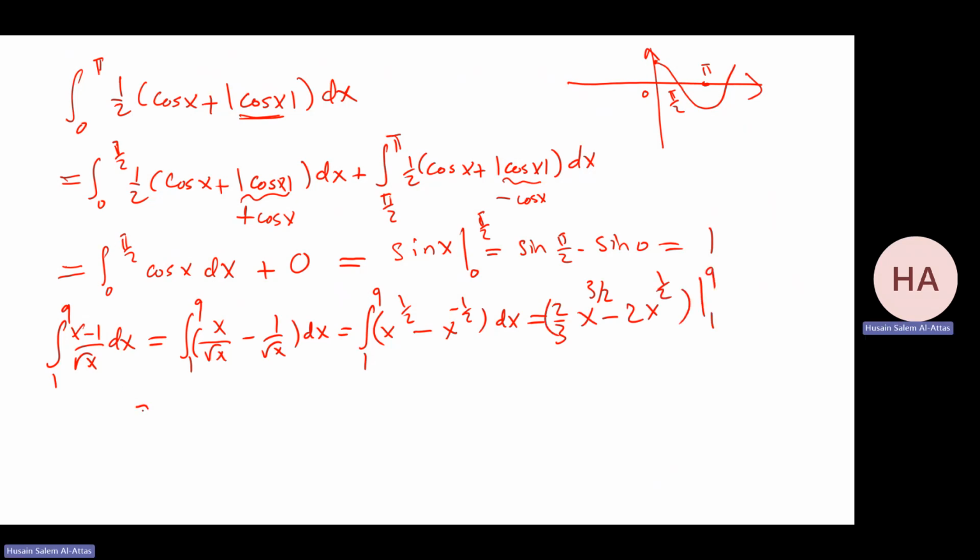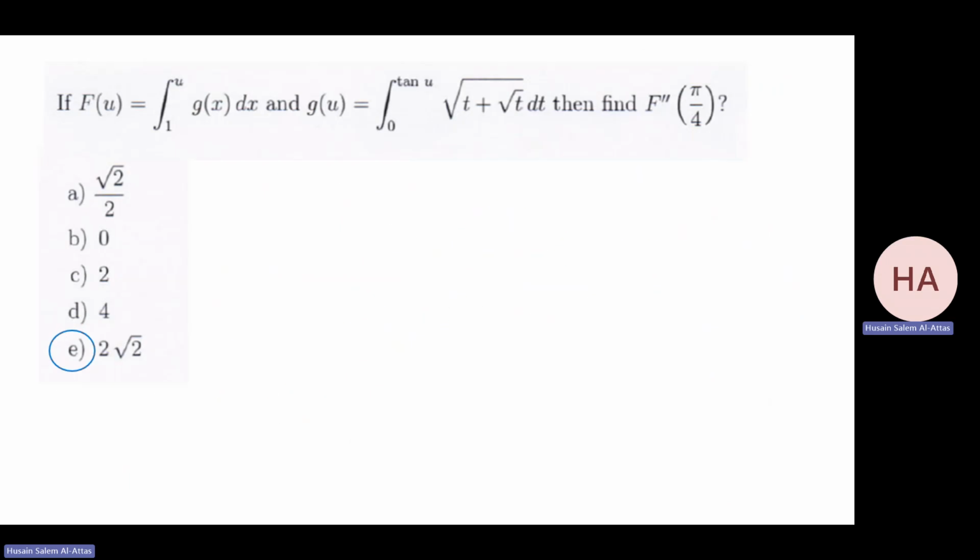Yeah, do the calculation. That will be 2 over 3, cube root of 9, 3 cubed times 27, minus 6. Okay. Minus, substitute at 1, 2 over 3 minus 2. Okay. What is the answer? 40 over 3.